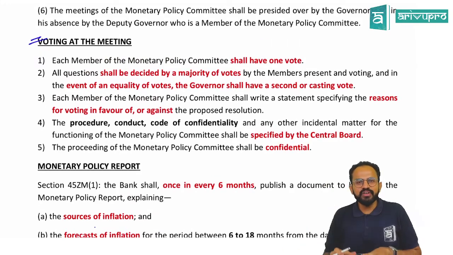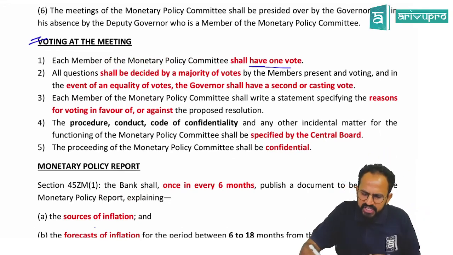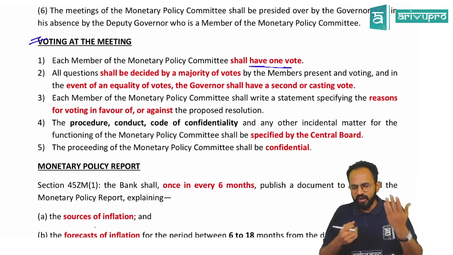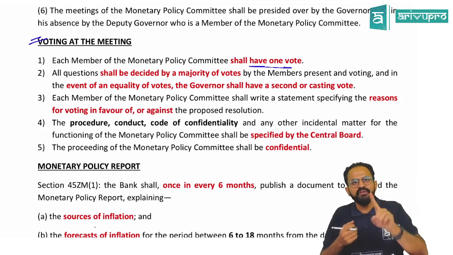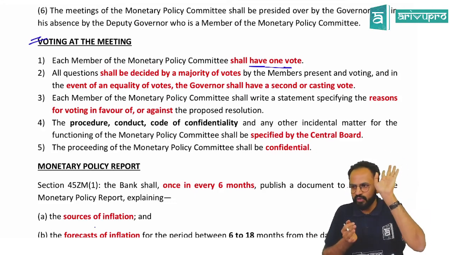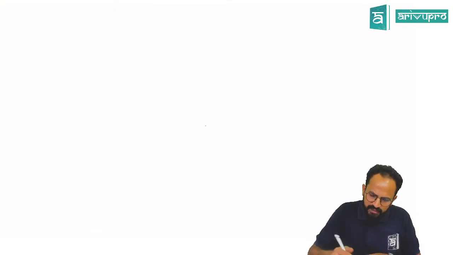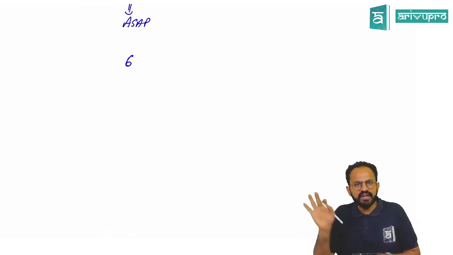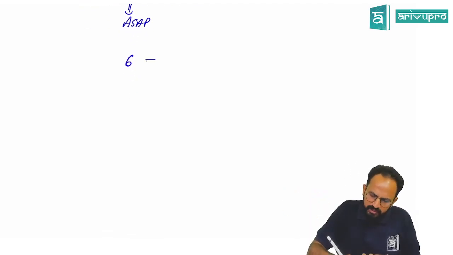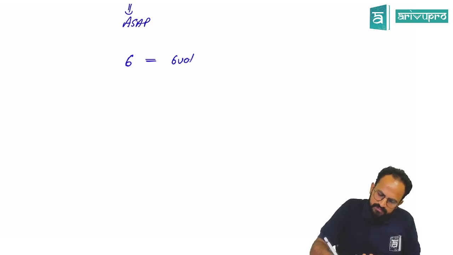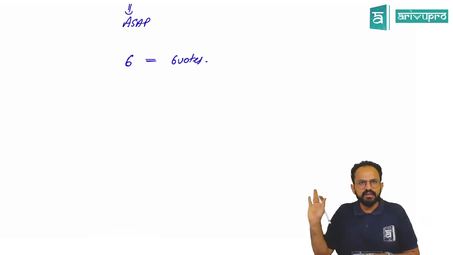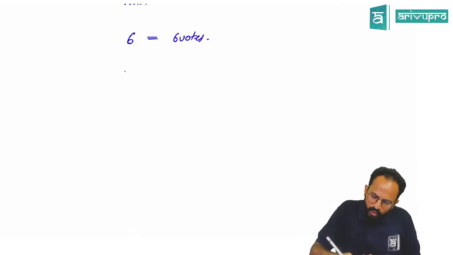Yeah. Now, sir, the meeting is called, voting at the meeting. By default, 1 share is equal to 1 vote. So not 1 share, 1 member is equal to 1 vote. Every member in the meeting will have 1 vote. So, sir, our committee had 6 people. That is what our composition was. So 6 people, 6 votes. Simple. Yes, sir.